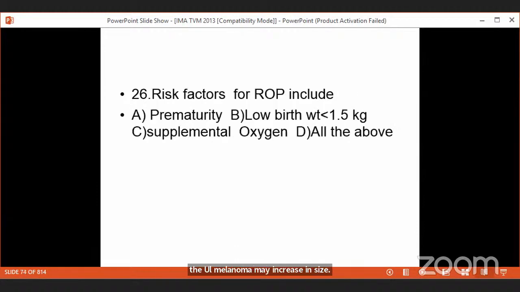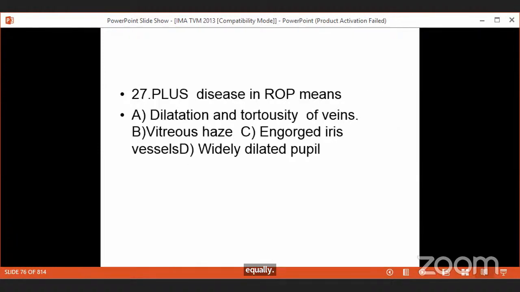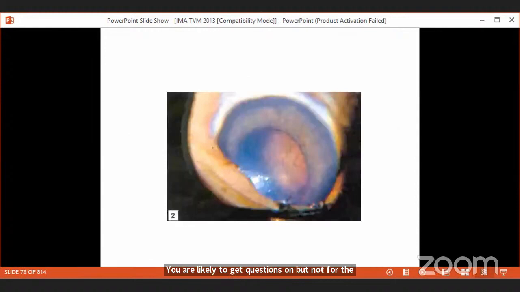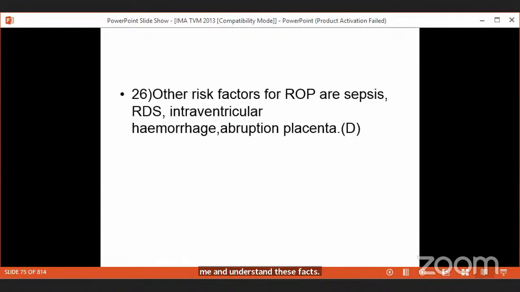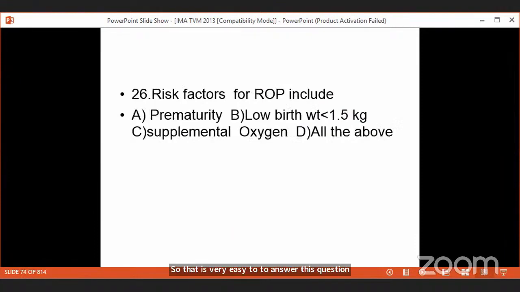Another very, very common entrance question is on retinopathy of prematurity. I'm almost sure that you are likely to get questions on it. Before discussing this question, listen to me and understand these facts, so that it's very easy to answer.